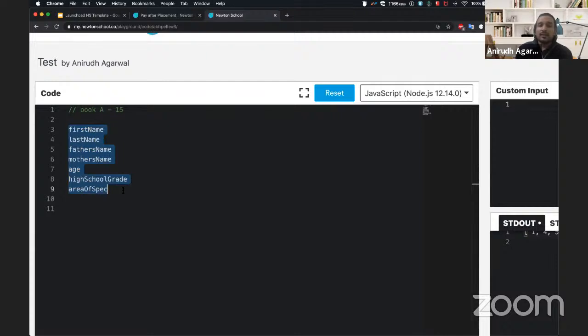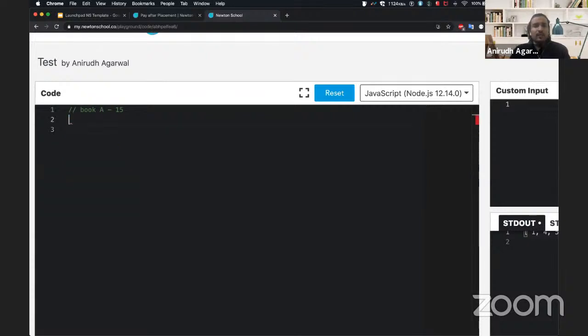Or if he says that he needs to see his age, I can just go and look in this particular object, refer to this age, and whatever value is saved against this age, I'll tell him. So that is exactly how an object works. It's just a bundling of information together, encapsulating data together.